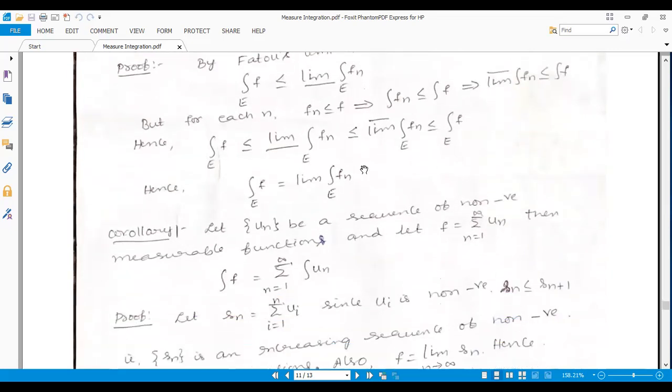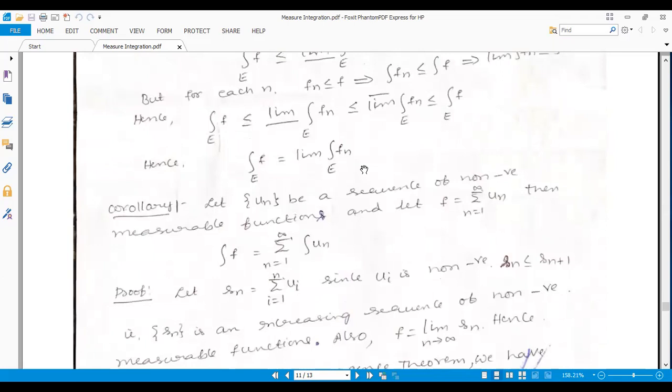Okay. Next is related to the monotone convergence theorem and non-negative measurable functions. This is the corollary, it is deduced. Let u_n be a sequence of non-negative measurable functions and let f be equal to the summation of u_n. This is the sum of u_n. It is already a non-negative measurable function.